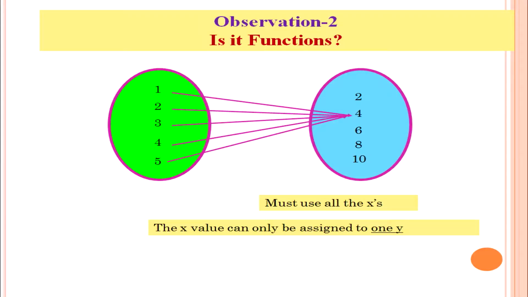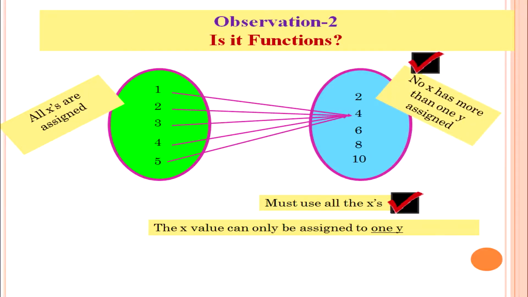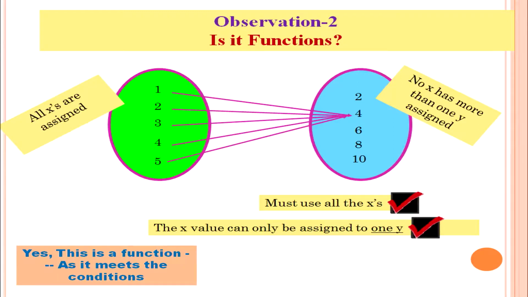All elements of the first set are assigned and have an image, that is 4, in set B. As both conditions are satisfied, we can safely say that yes, this is a function.